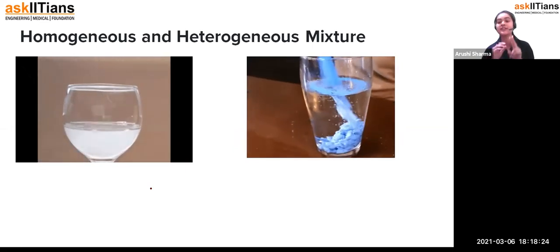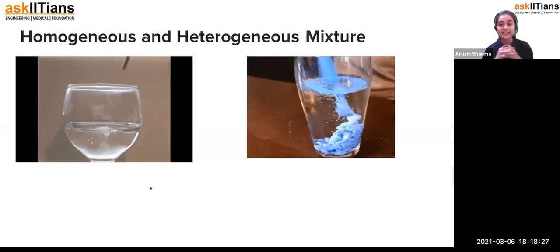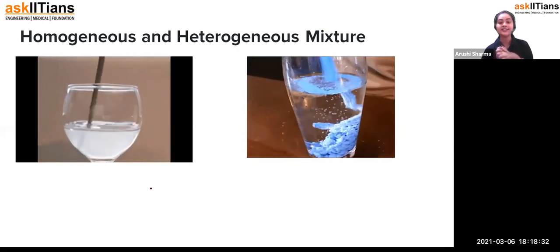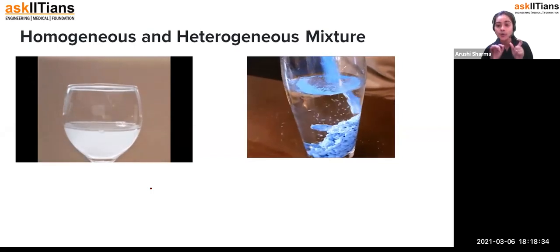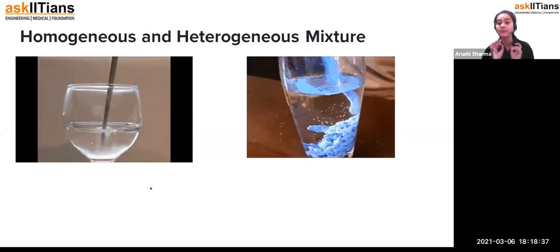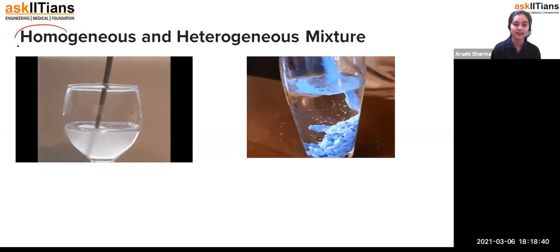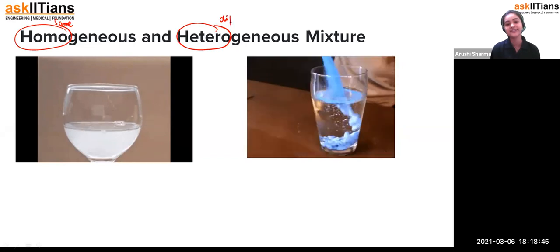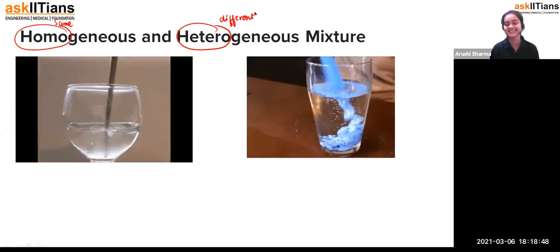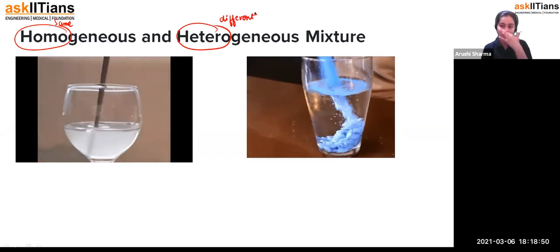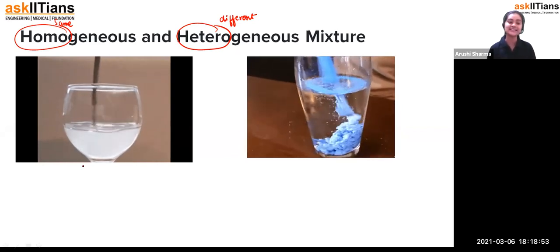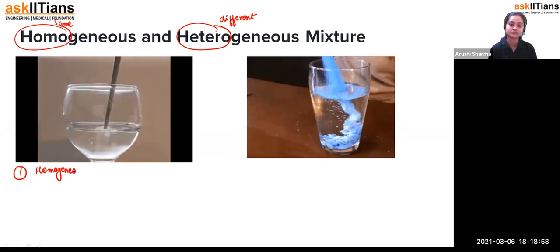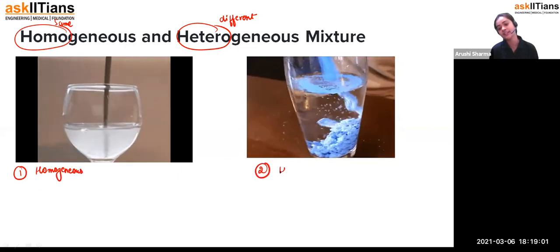But now the mixture has been divided into two categories. What are those two categories? The two categories are homogeneous and heterogeneous mixture. Now, students, remember one thing: homo means same, hetero means different. Now you'll say, ma'am, why are you telling this to us? Because if we talk about the homogeneous mixture, you can see this first picture for the homogeneous, and this is the second picture for the heterogeneous mixture.